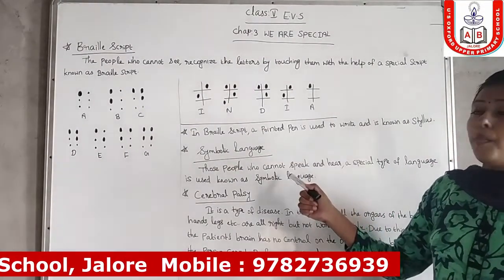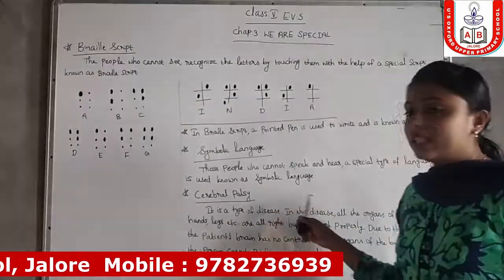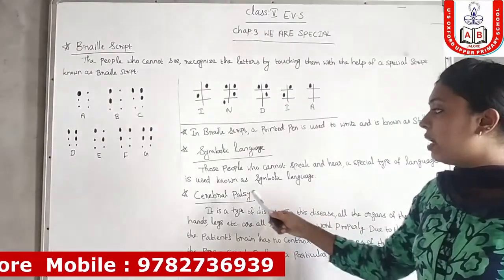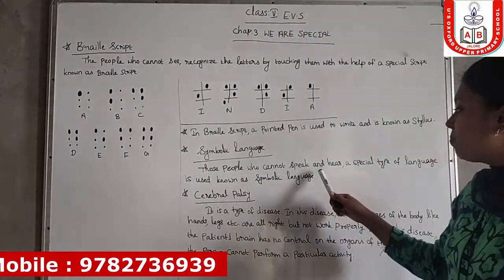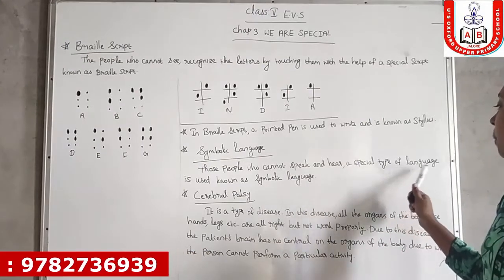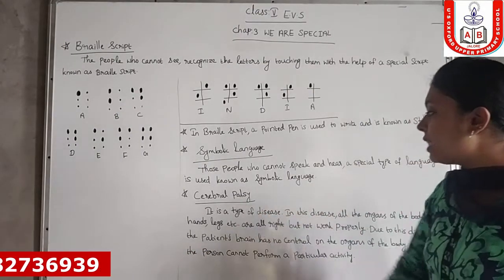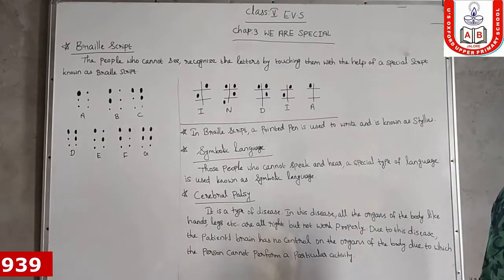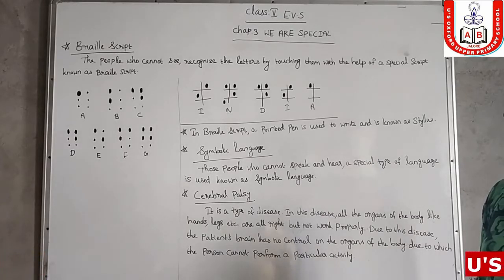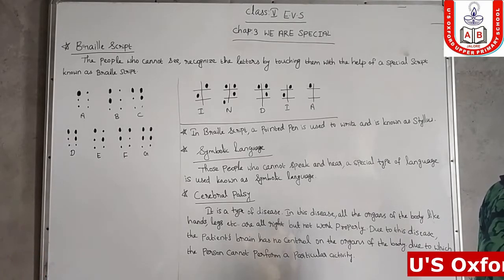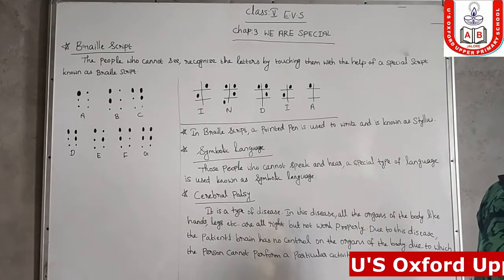Next one is symbolic language. Those people who cannot speak and hear use a special type of language known as symbolic language. Till now we have discussed the special type of language used for blind people.